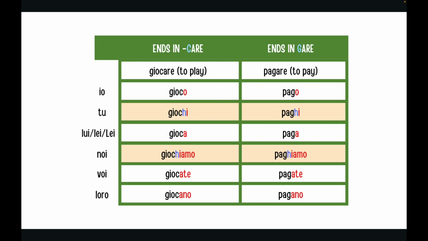One thing that I want you to know is my pronunciation of the vowels in Italian. It's important that you know. The same with noi. Before the ending -iamo, you add the H. Giochiamo. And the others don't change.